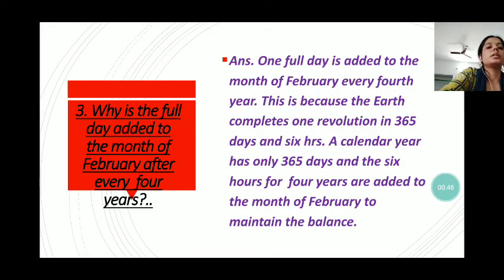The next question is here, why is a full day added to the month of February after every 4 years? So we can see here one full day is added to the month of February every 4th year because the earth completes one revolution in 365 days and 6 hours. According to a calendar year, it has only 365 days. So for 4 years, the extra hours are added as a day to the month of February to maintain the balance.